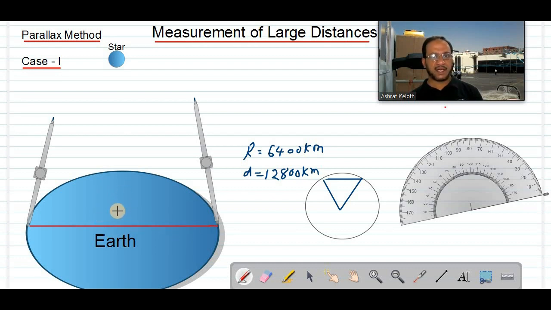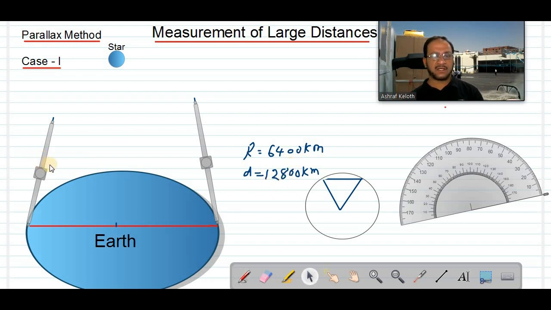like an ostrich egg, at the North Pole and South Pole, this is North and South Poles, at this point radius is minimum, and the equator you can see here, radius is maximum, isn't it? If you take the center of the Earth, towards the North Pole it is minimum, or South Pole is minimum, and towards the equator radius is maximum.